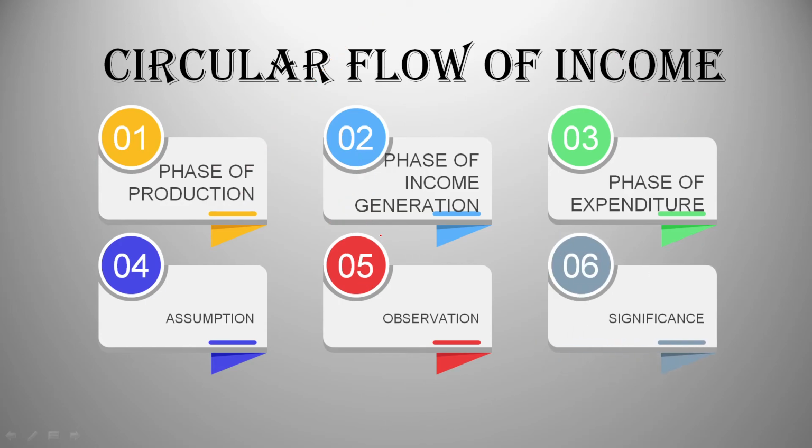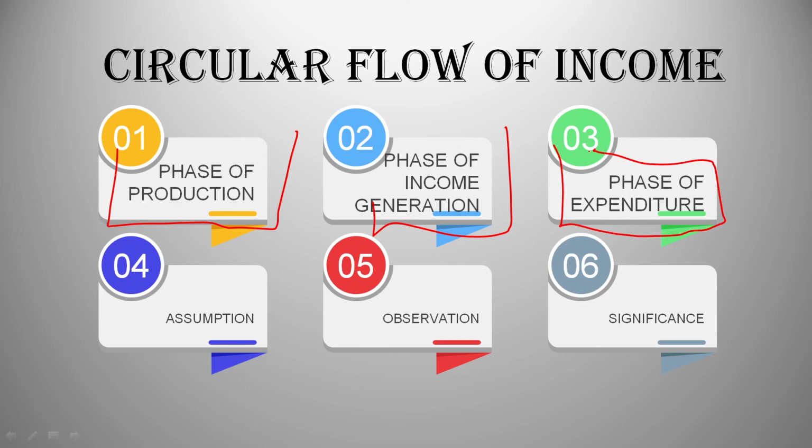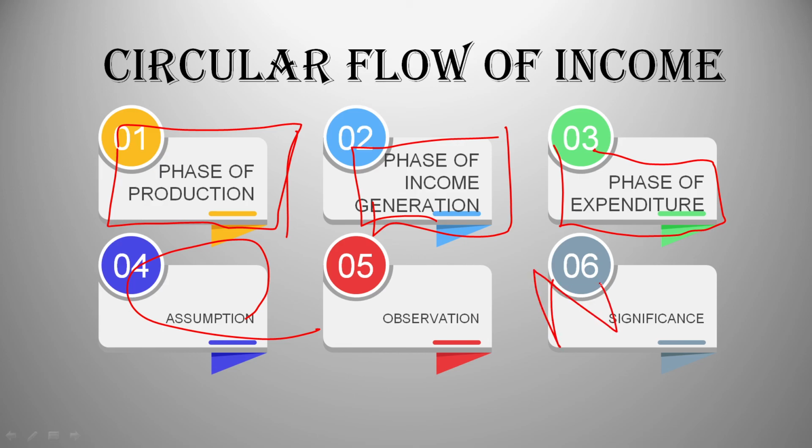Now, what is the significance of circular flow of income? It helps us to estimate the national income of a nation. What is the national income of a nation? It's equal to the sum total of factor income earned, or equal to the market value of all the goods and services produced in an economy during an accounting year, and it is also equal to the sum total of expenditure on goods and services. We saw that these three amounts are equal by our assumption of circular flow of income. So whichever one of them we take, we'll get to know the national income of our nation for the year.